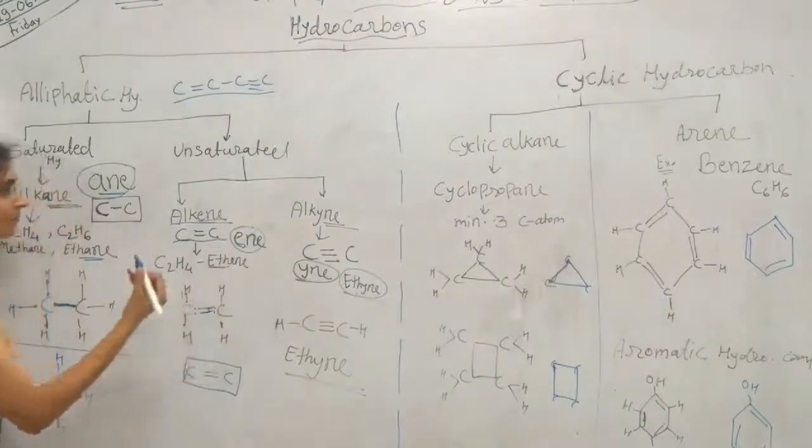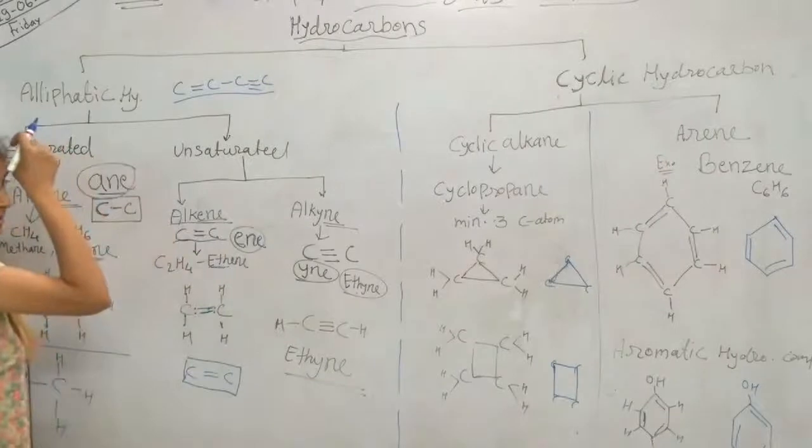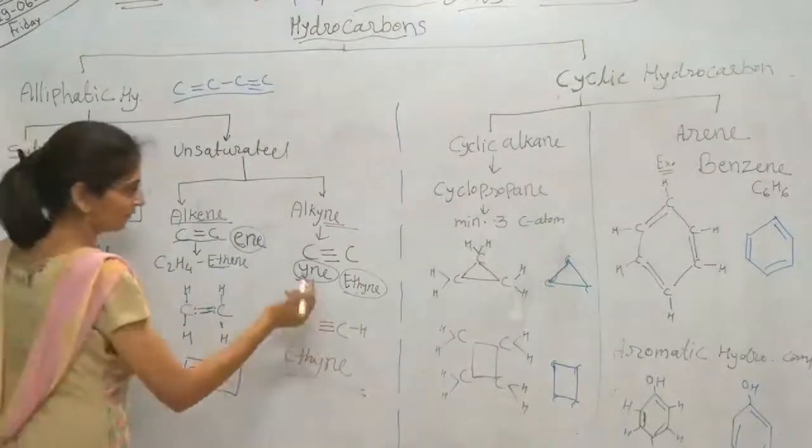Structure of propene, butene and so on, in similar manner we can draw. We will see that also.